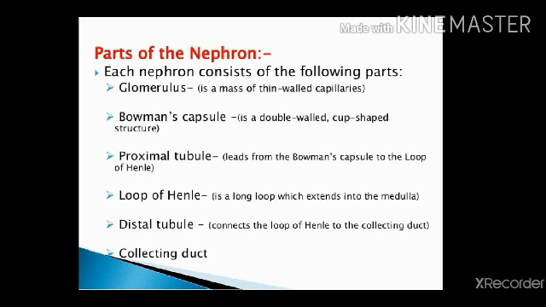Distal convoluted tubule. It is the distal coiled tubule which opens into the collecting duct. Collecting duct, where a number of nephrons open, and these ducts form the calyces and open into the renal pelvis. From here the urine is transported to the ureter.